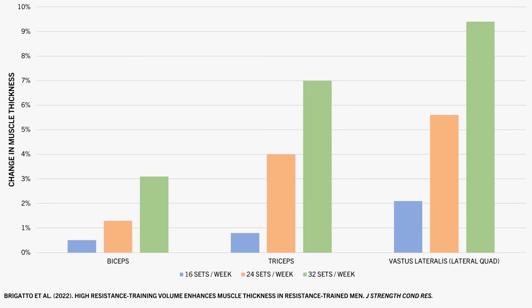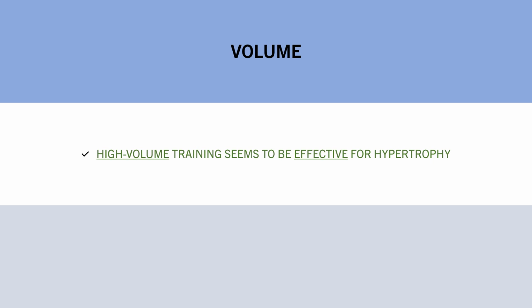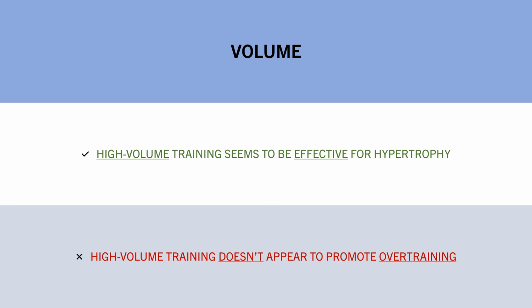So once again, it doesn't seem like increasing volume inhibits muscle growth either. And if anything, it is likely to result in a faster rate of muscle growth over time. So we probably can't say that volume is a variable which causes overtraining in isolation. Again, this doesn't mean you should just do the highest amount of volume possible. There are other factors to consider too. It just tells us that increasing volume probably won't inhibit muscle growth either.